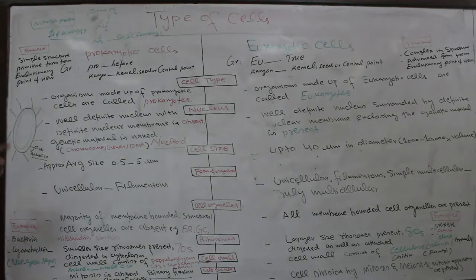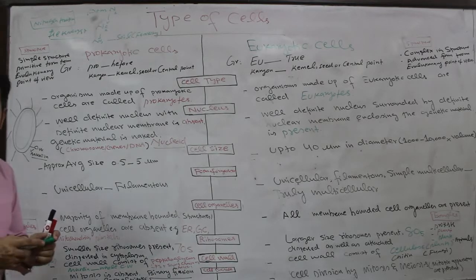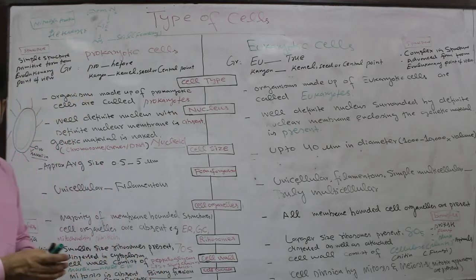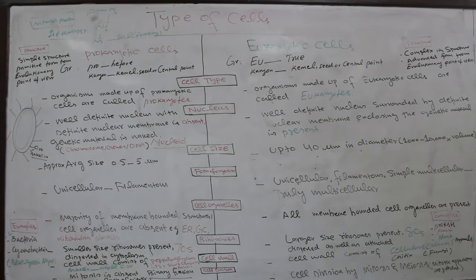In the last, we will talk about the examples. The typical example of prokaryotic cells is bacteria. Bacteria are unicellular prokaryotic organisms, which may be photosynthetic, non-photosynthetic, or heterotrophic. Different types of bacteria exist. And the other is the cyanobacteria, that is blue-green algae.